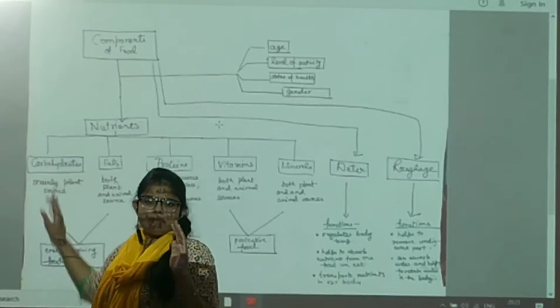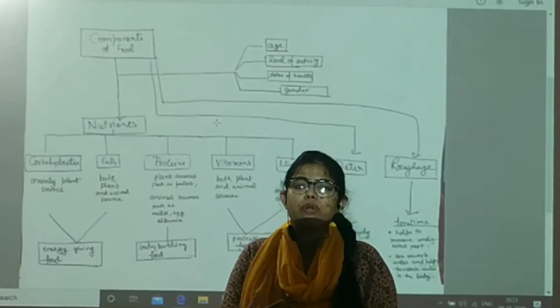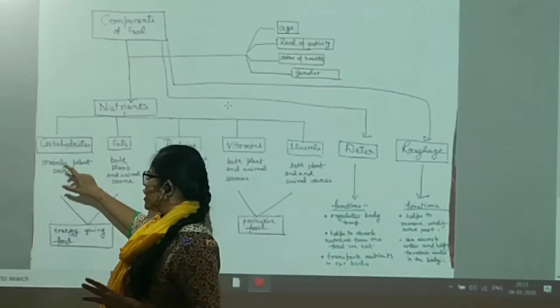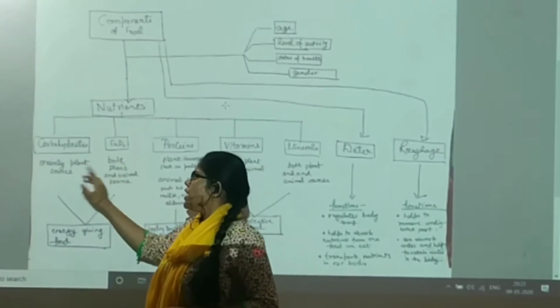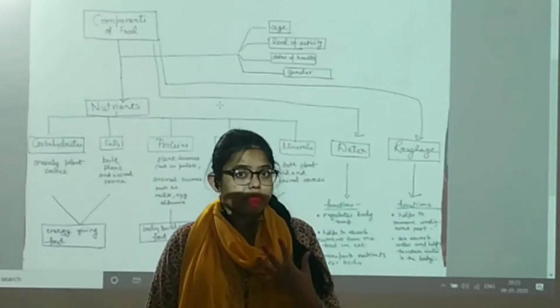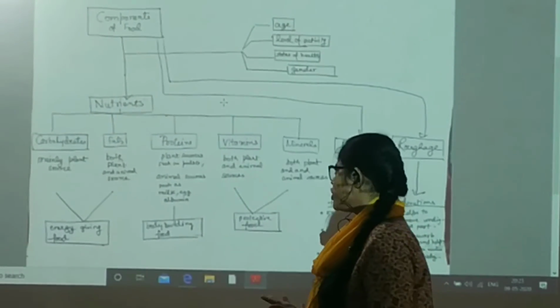Now, carbohydrates are basically plant sources. I will show you the pictures and some examples too. But just let me give you an idea that carbohydrates and fats, both of these are energy giving foods, because they provide us the energy to do all the work which we do.